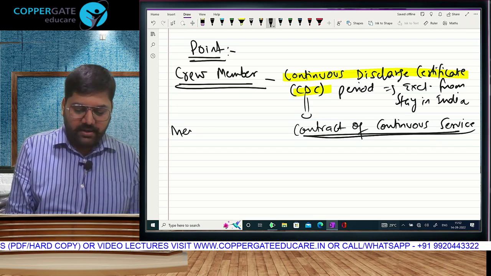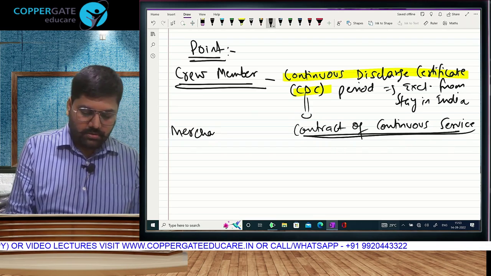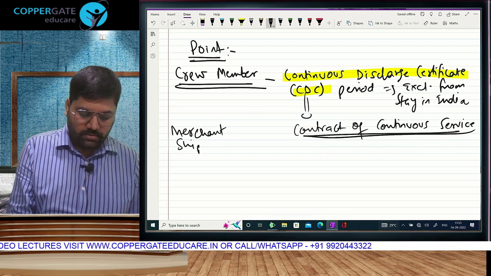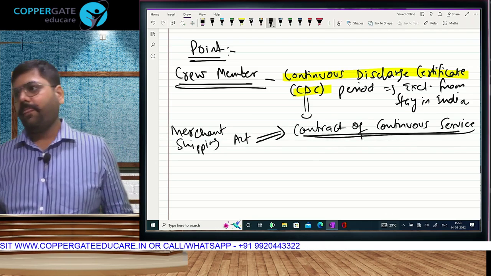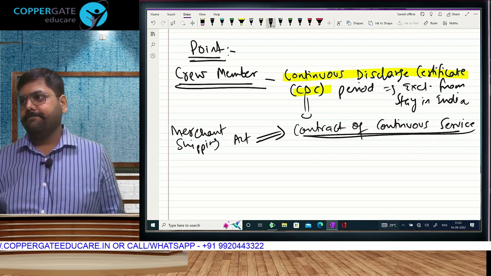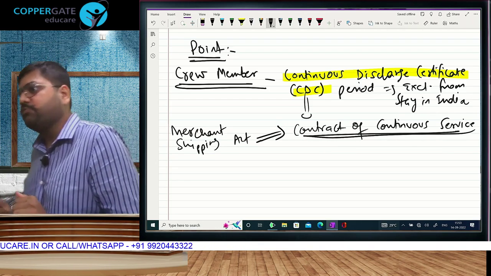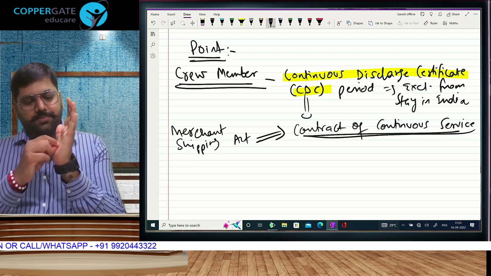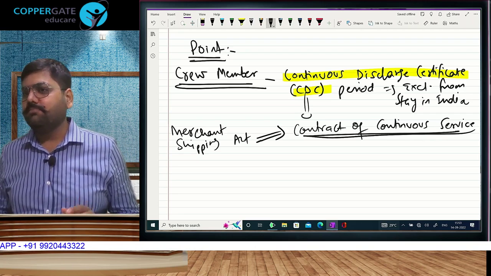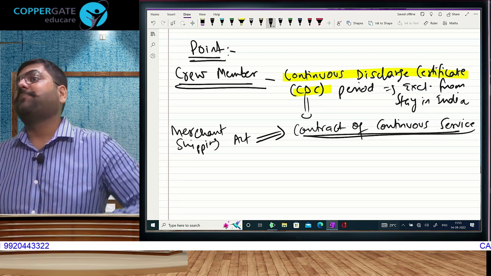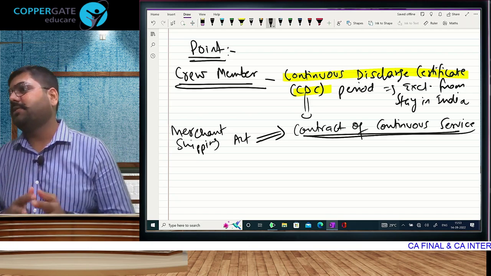And this is defined in the Merchant Shipping Act. In India, there is a law called the Merchant Shipping Act. It is defined there. So when they brought this provision of CDC in the 2015 budget, in the amendment they wrote CDC as defined in the Merchant Shipping Act. Meaning, they are not defining it in income tax. Just like partnership firm as covered in the Indian Partnership Act, LLP as per the LLP Act, CDC as per the Merchant Shipping Act.